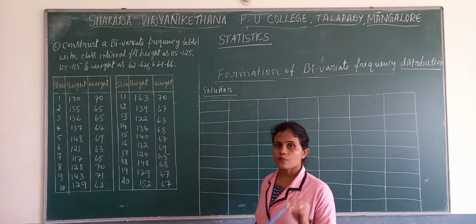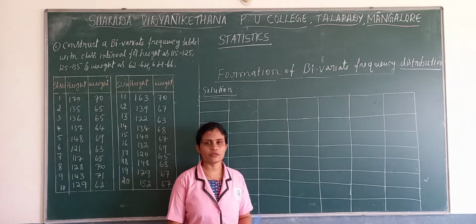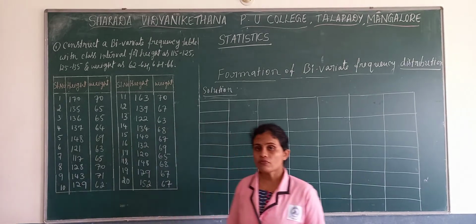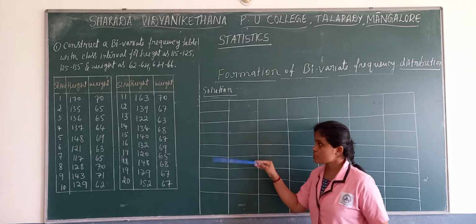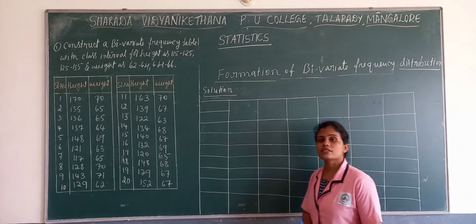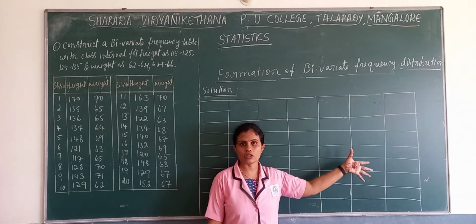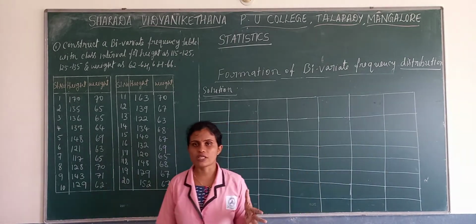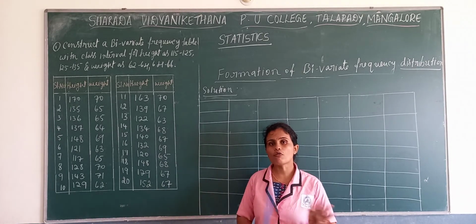In yesterday's class we discussed bivariate frequency distribution, and under that we worked out one problem where one side was a continuous frequency distribution and the other side a discrete frequency distribution. After framing the bivariate frequency distribution, we also framed the marginal frequency distributions of the two variables.